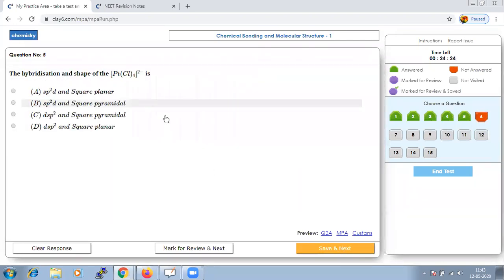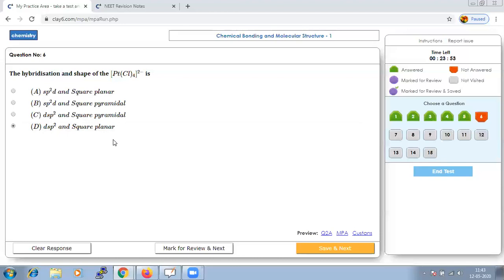Next, the hybridization and the shape. Just now we discussed the formula for hybridization. For the given complex, calculate the number of valence electrons, monovalent cations and anions. If you substitute in that formula, you can conclude that the hybridization will be dsp2, and when it is dsp2, the shape is square planar.